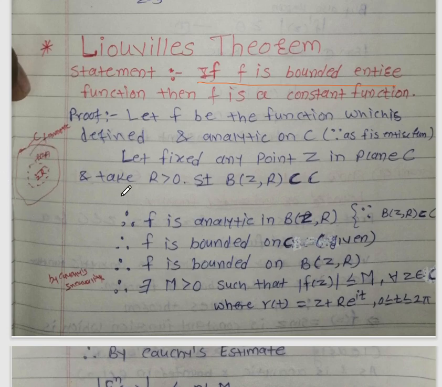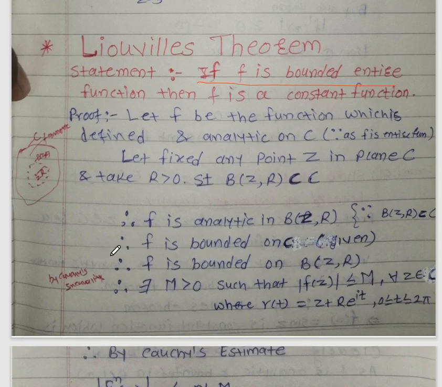So let z be any point in the complex plane C, contained in the open circle whose center is z and radius r, where r is greater than 0. Therefore we can say that f is analytic in the open circle whose center is z and radius r, because this circle is contained in the complex plane C, and on the complex plane C, f of z is an analytic function. So f of z is analytic in this open circle.